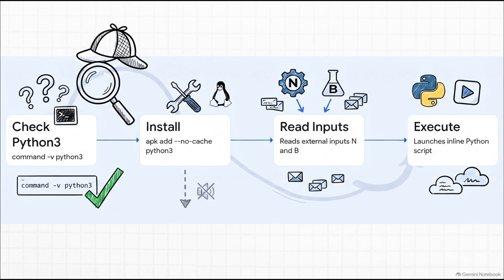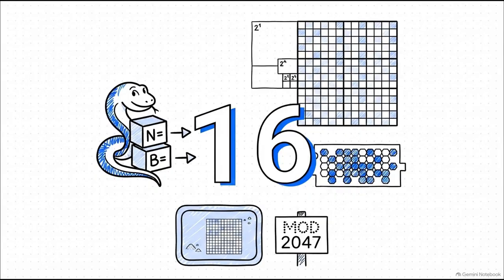Then, in step 3, it reads for external input variables, which are labeled N and B. And finally, in step 4, it launches right into an inline Python execution. It's autonomous, it's self-healing, and honestly, it's just incredibly efficient. Now, you might be wondering, what happens if those external inputs, variables N and B, aren't provided by the user? Well, the script is designed to safely default both N and B to the exact integer of 16. So the really crucial point here is that this number acts as the mathematical foundation for everything that comes next. It essentially sets the boundaries for the upcoming processing loops.